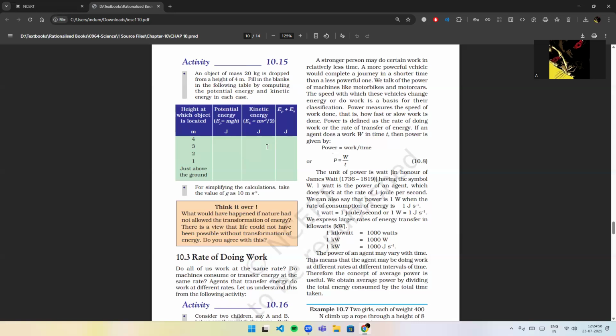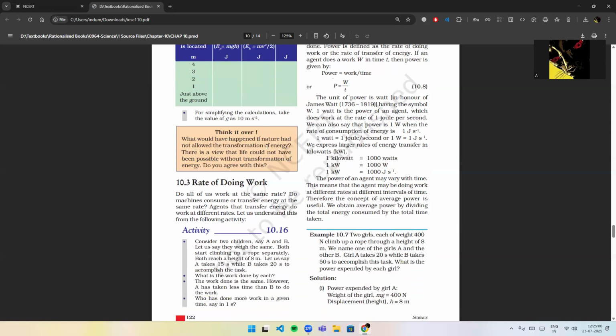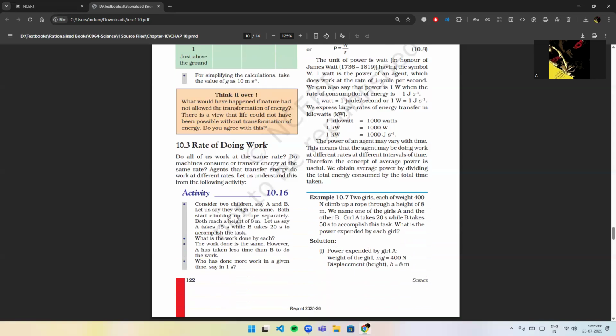If an agent does a work W in time T, then power is given by power is equal to W over T. The unit of power is watt, having the symbol W. So 1 watt is the power of an agent which does work at the rate of 1 joule per second. We can also say that power is 1 watt when the rate of consumption of energy is 1 joule per second. We express larger rates of energy transfer in kilowatts.